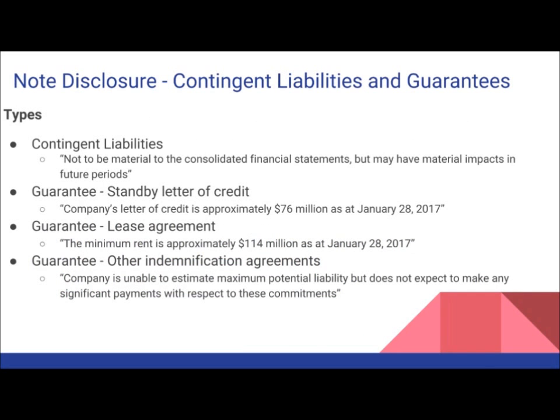So the lease guarantee note represents the company's expected share of costs associated with a default on subleases guaranteed by the company, and the restructuring note includes preliminary costs associated with programs that increase operational efficiencies in HBC Europe and other restructuring costs in HBC North America. Additionally, HBC has note disclosure regarding contingent liabilities and three different types of guarantees. These include a standby letter of credit, lease agreements, and other indemnification agreements.